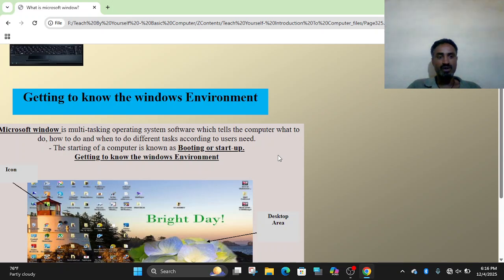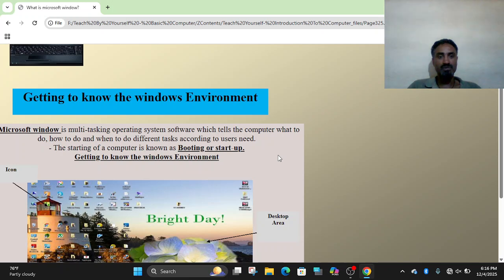There are a variety of softwares under operating software, which is the category of software, the family of software. When you think about the family of software, we have application software and system software. Under system software, we have operating software. The first classification under system software is Microsoft Windows or operating system.